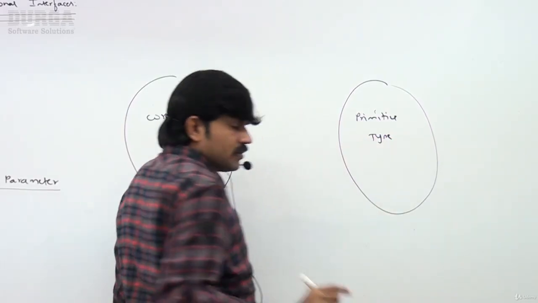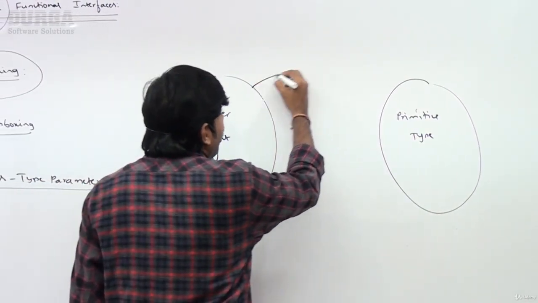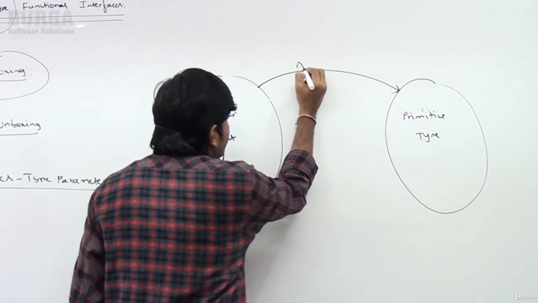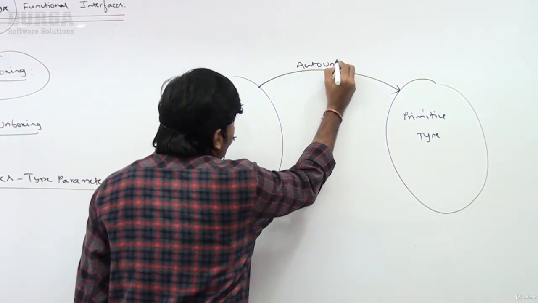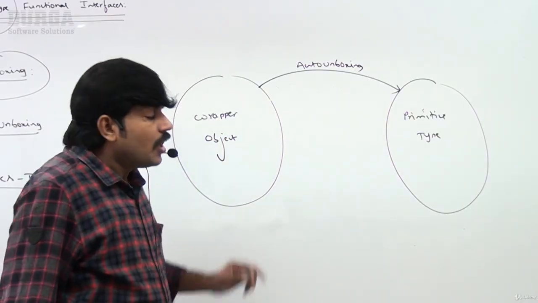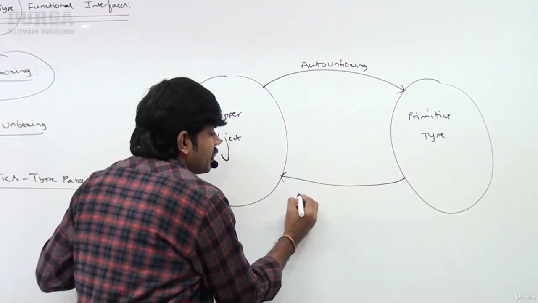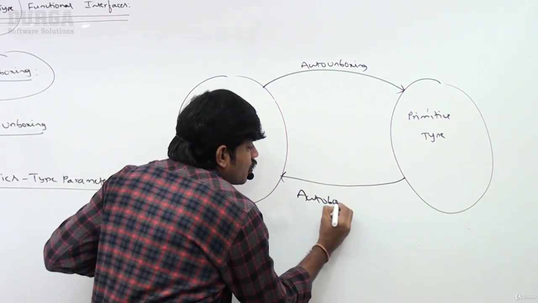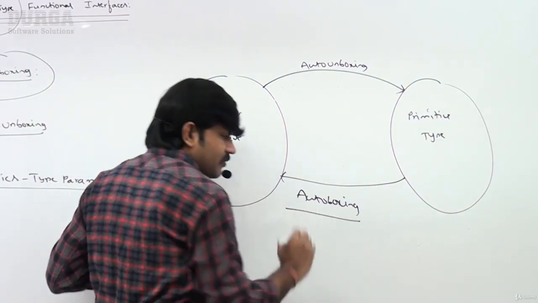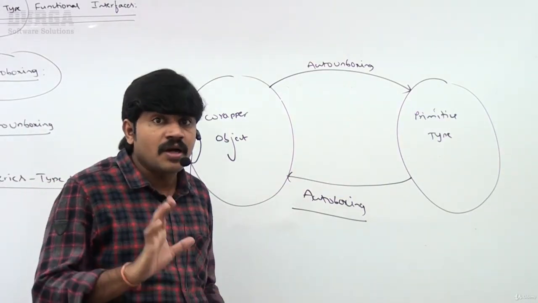The automatic conversion from wrapper object to primitive is called auto unboxing. Automatic conversion of primitive type to wrapper object type is called auto boxing.